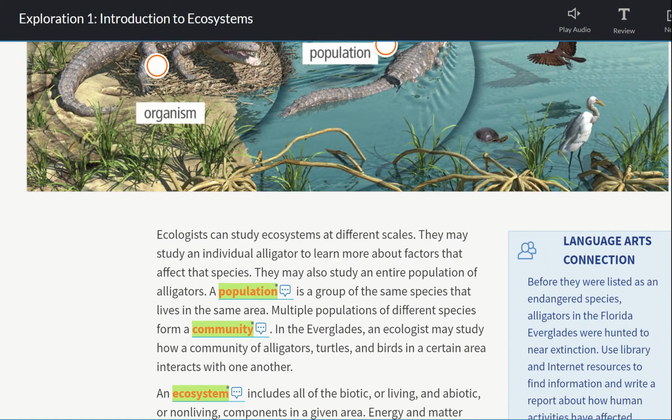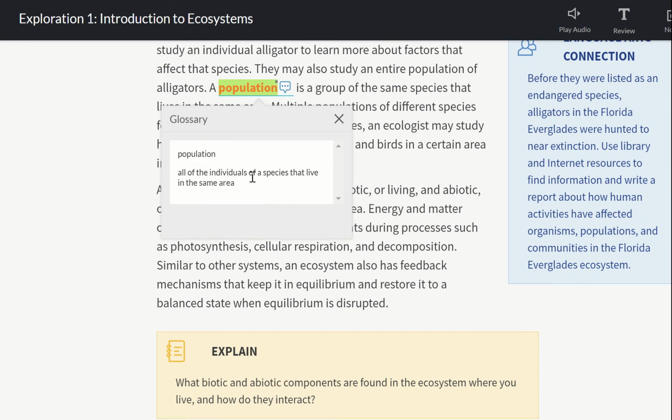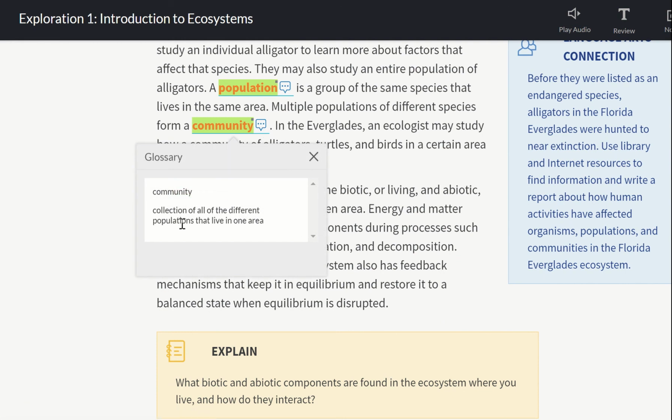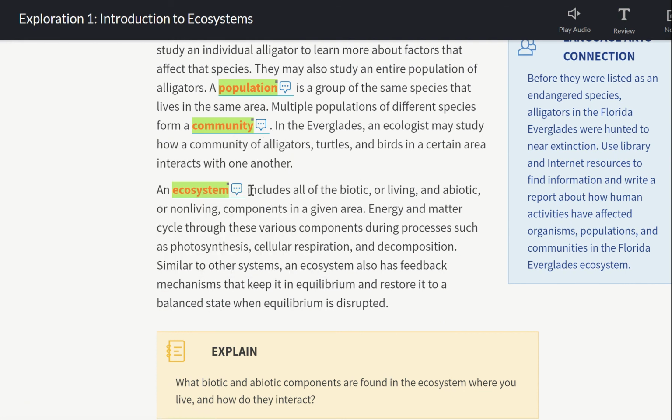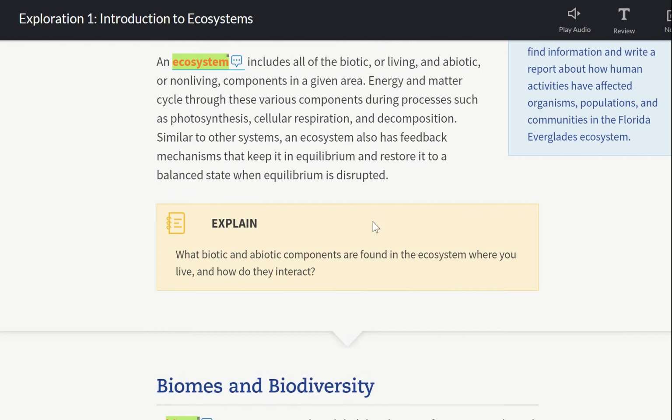As we scroll down, once again, I just took the time to talk about these. Population: all individuals in the same species that live in the same place at the same time. Community is all living organisms, a collection of all the different populations in one area. And then the ecosystem is where we're going to throw in the non-living things, such as the climate, the soil, water, rocks, all of that in the area.